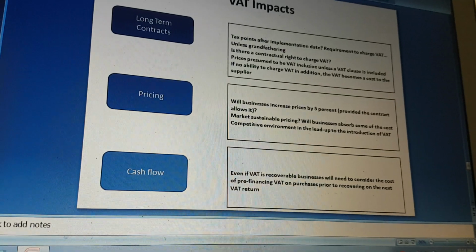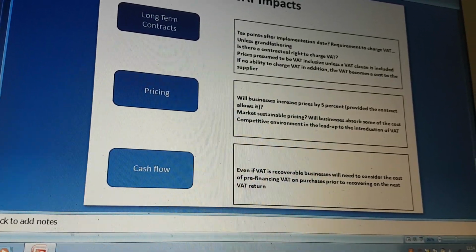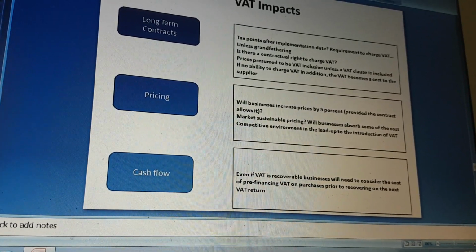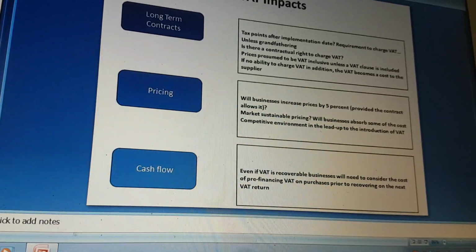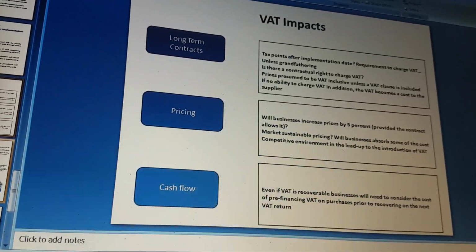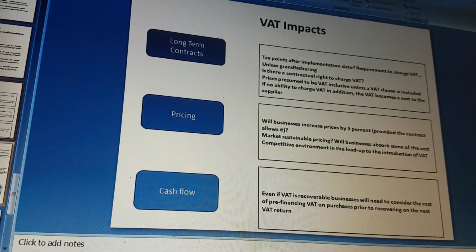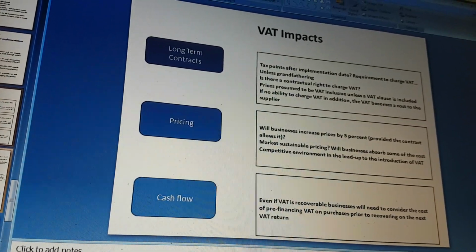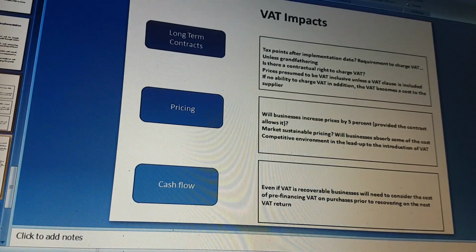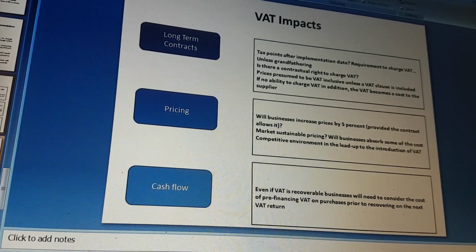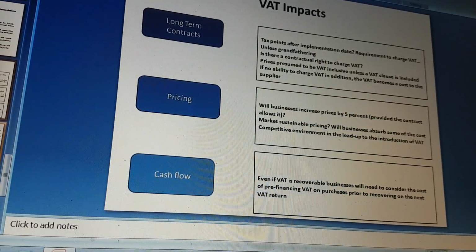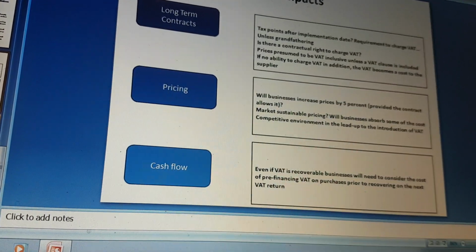Pricing: will the business increase prices by 5% provided the contract allows it? It will, most probably, because it will be an additional cost to the company. So it has to. Market sustainable pricing: will the business absorb some of the cost? It might, because of the competition in the lead up to the introduction of VAT. Cash flow: even if VAT is recoverable, businesses will need to consider the cost of pre-financing VAT on purchases prior to recovering it on the next VAT return.